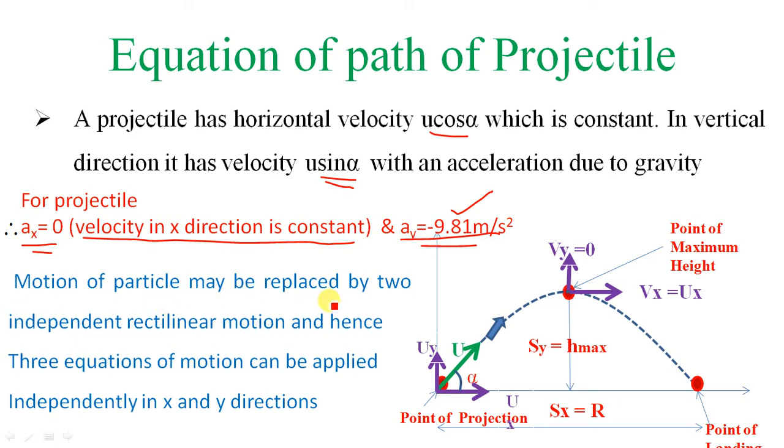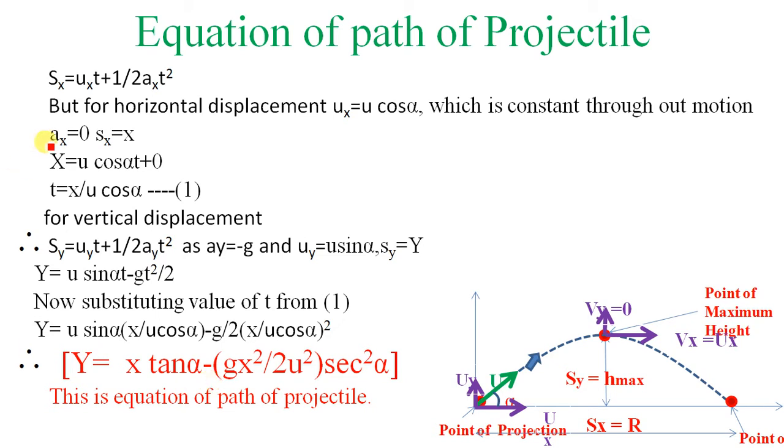Motion of a particle may be replaced by two independent rectilinear motions, and hence the three equations of motion can be applied independently in the x and y directions. So we can solve the problems of projectile motion by using the three equations of motion, but here we have to apply them in two directions independently. What are the two directions? One is the x direction, another is the y direction. According to that we apply the three equations of motion and solve the problem. Now we are going to derive the equation of path of projectile.